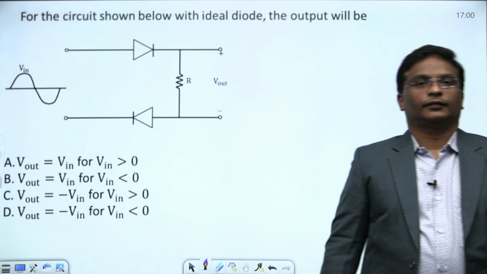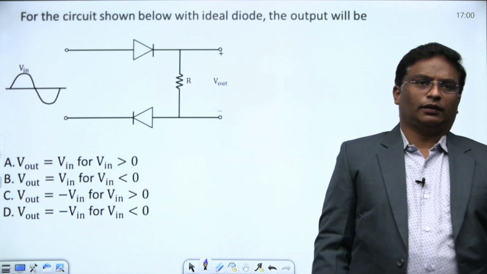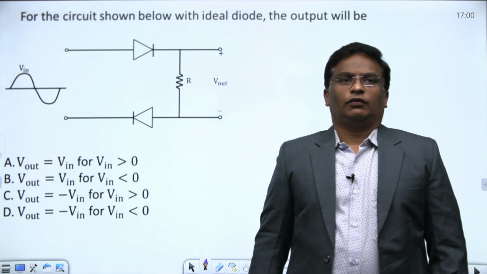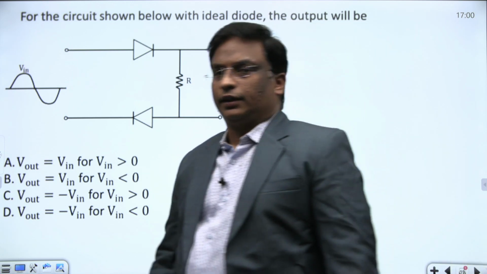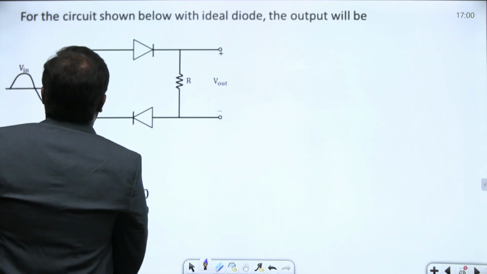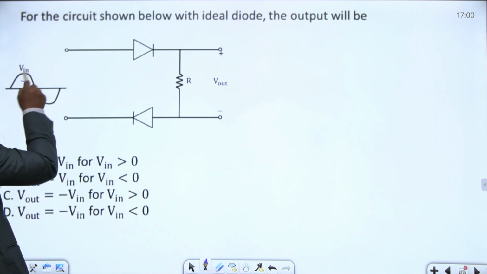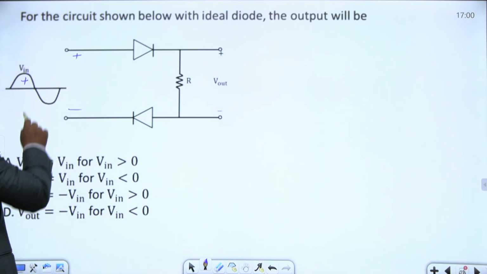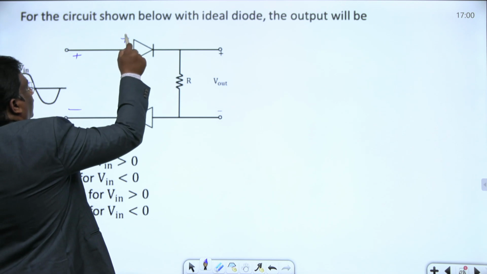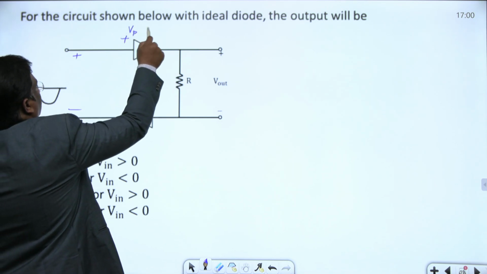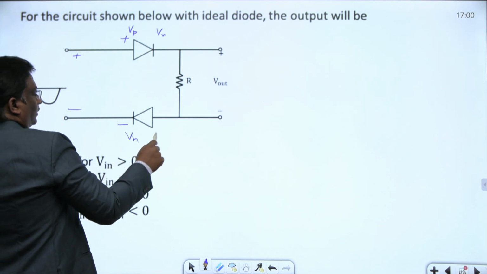Everyone, notice here. For the circuit shown with an ideal diode, the output will be, simple question. What they are asking us to determine here, ideal diodes are given. Suppose this voltage I am applying here is plus, and this is minus. Then for this diode, this is the anode side, which is positive, and this is the cathode side, which is negative.